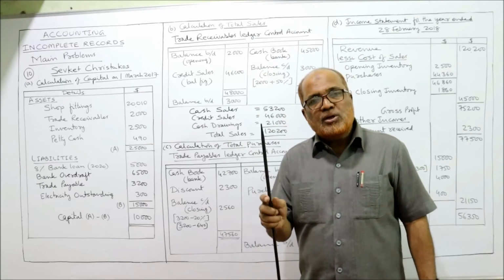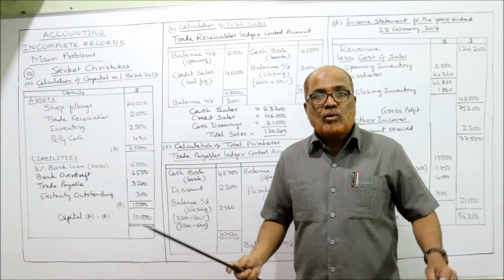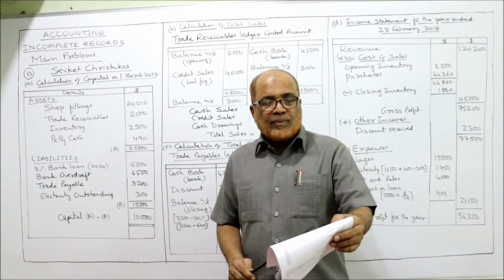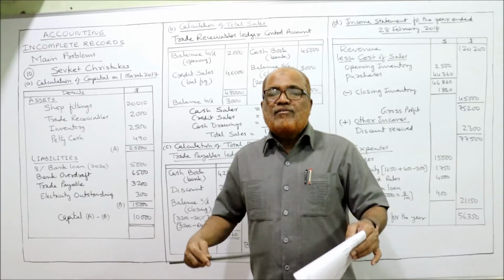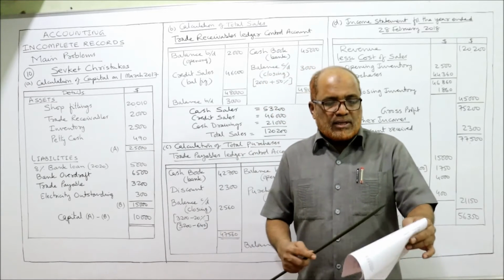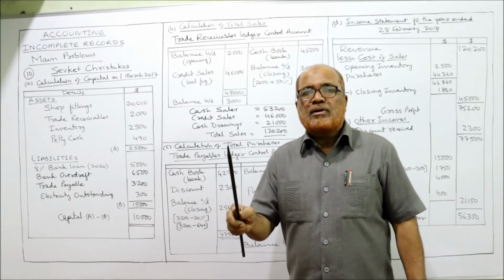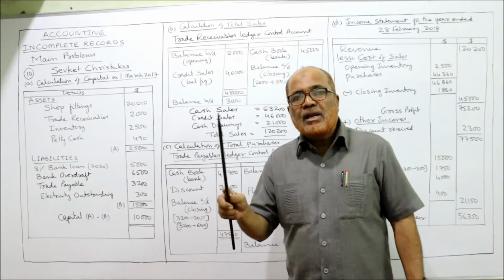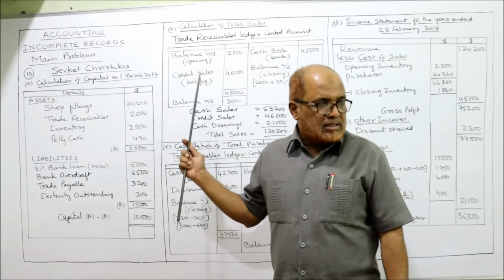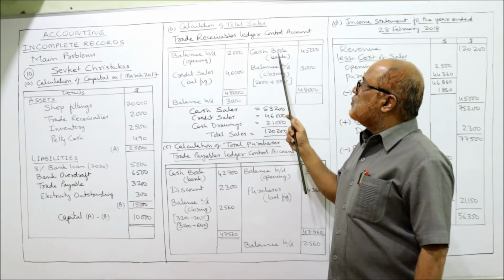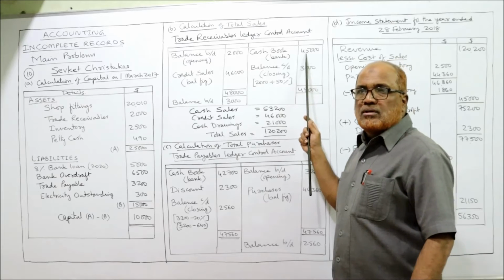Because whenever I say something, you should immediately note it down. Then only you will be able to remember. Otherwise, you'll forget it. So, cash received from credit customers. Actually, check receipt. When we receive the check, bank account debit, trade receivable credit. So on the trade receivable account credit side, cash book bank 45,000. Right?